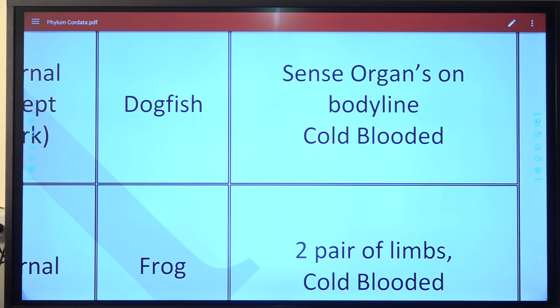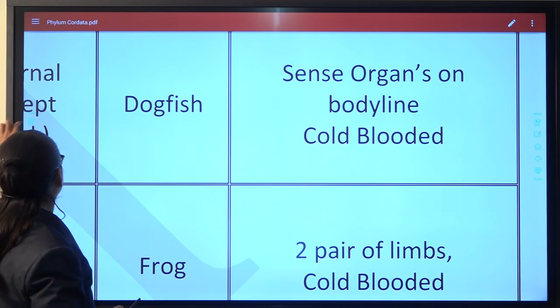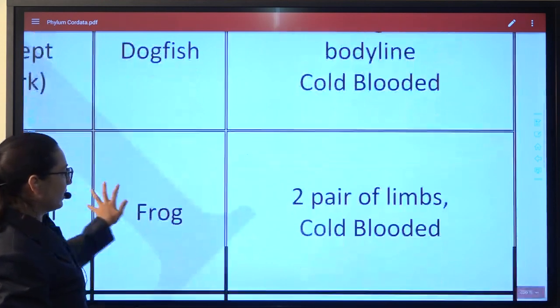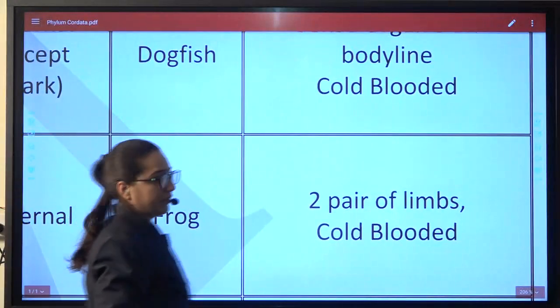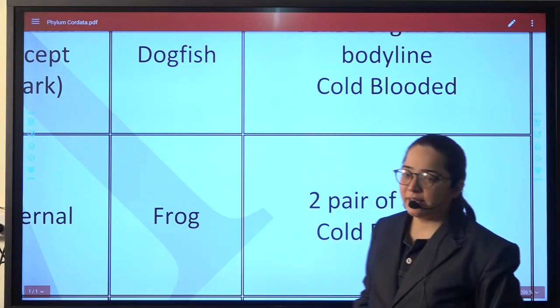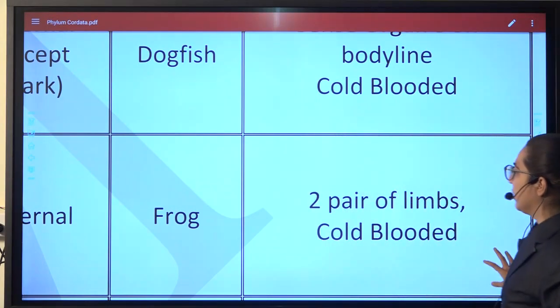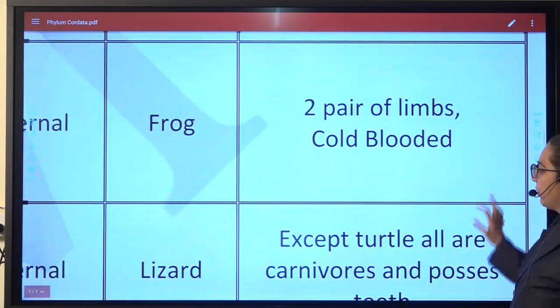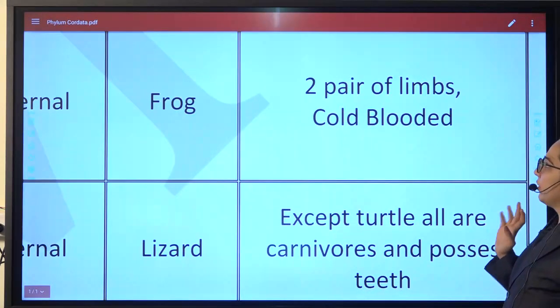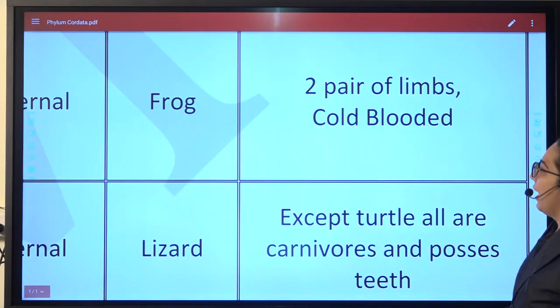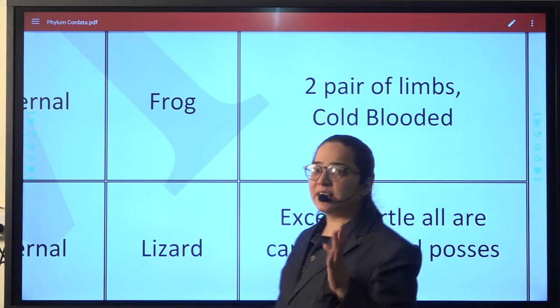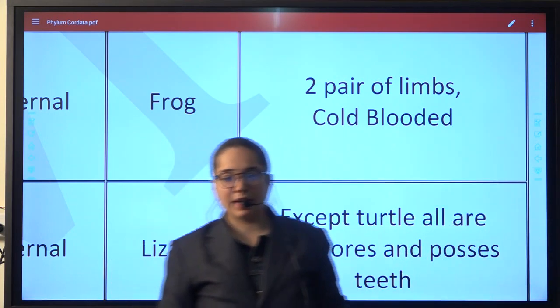Okay, so I hope you are clear with the content. The next part is about the amphibians. If we talk about amphibians, then in the other characteristics of amphibians, you have just two characteristics. One among those is that there are two pairs of limbs and they are cold blooded. Once again, cold blooded came.